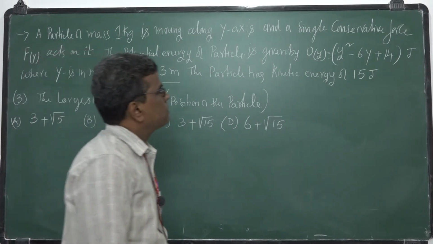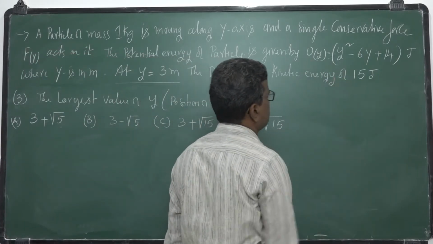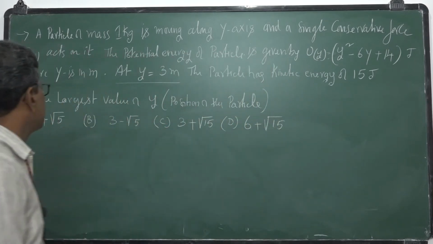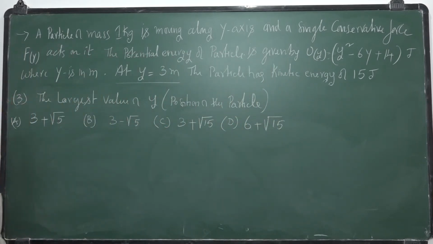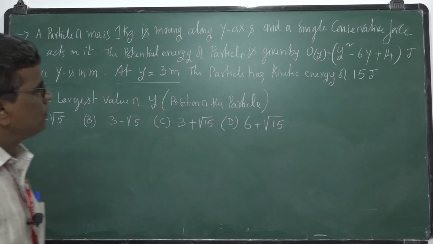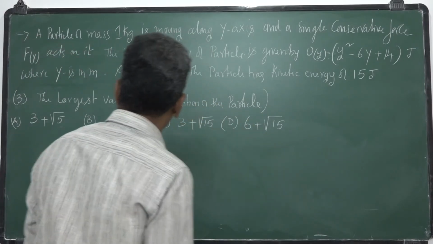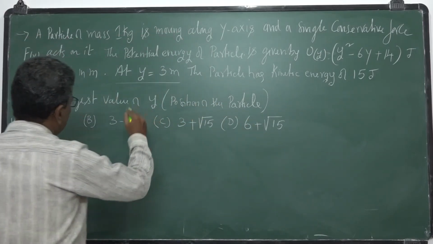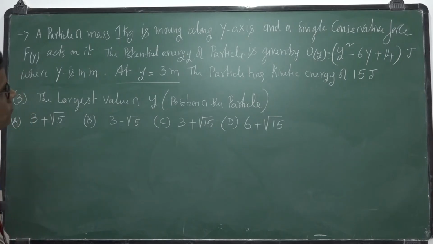So the potential energy is largest. That means its kinetic energy should become 0. Total energy is potential energy plus kinetic energy.